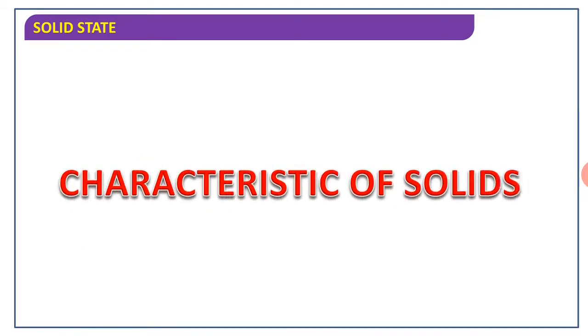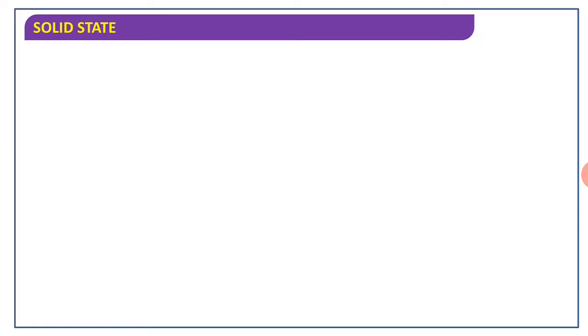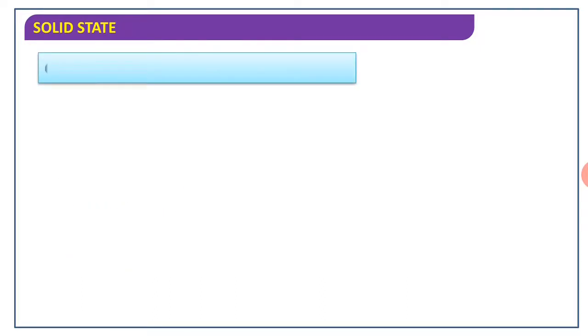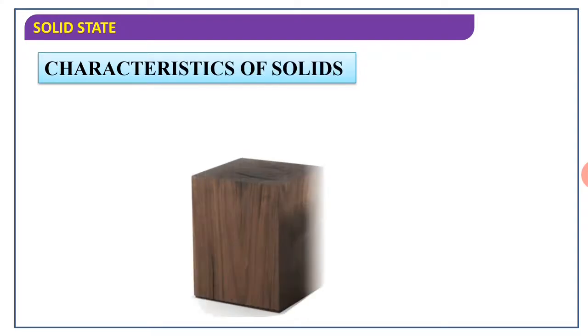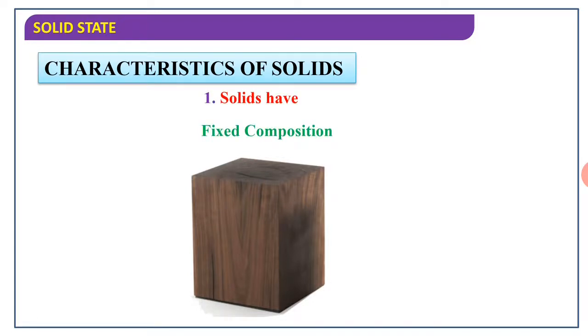In the next session we will see the characteristics of solids. Then what is a solid? The characteristics of solids: here we see a wooden cube. Then what is the first property? A solid has a definite composition, definite mass, volume, definite shape, and density.